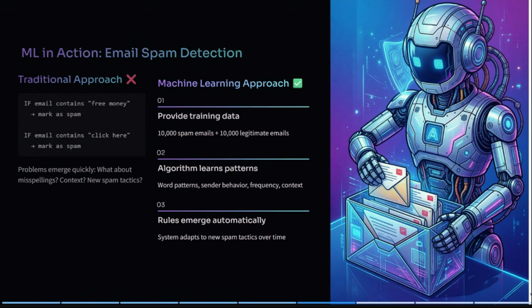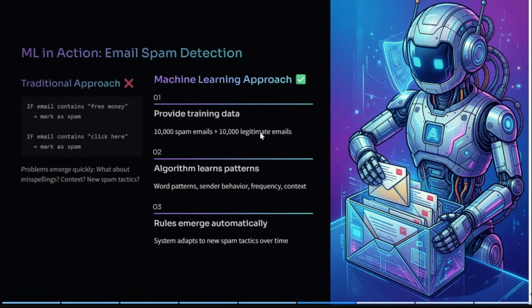Now, when we come to machine learning, we will provide the machine with data. We'll provide 10,000 spam email examples, and at the same time 10,000 legitimate email examples, so that the machine learning model distinguishes between a legitimate email from a proper source and a spam email.